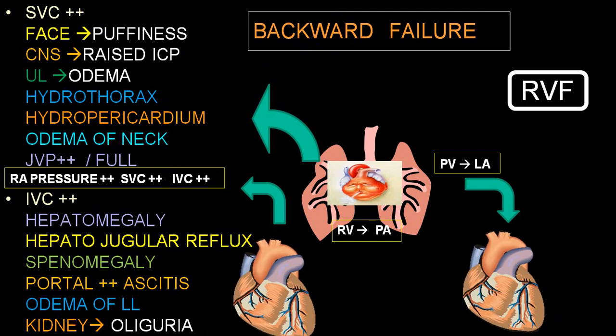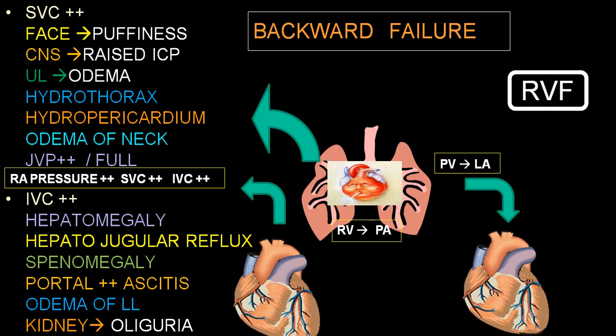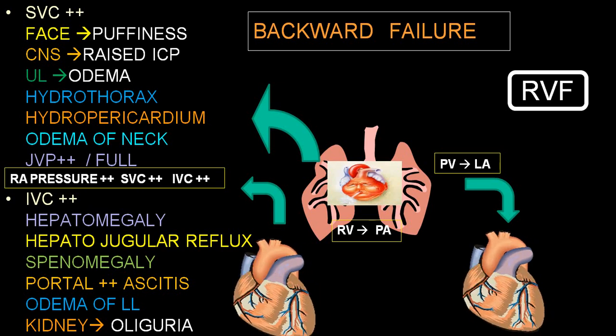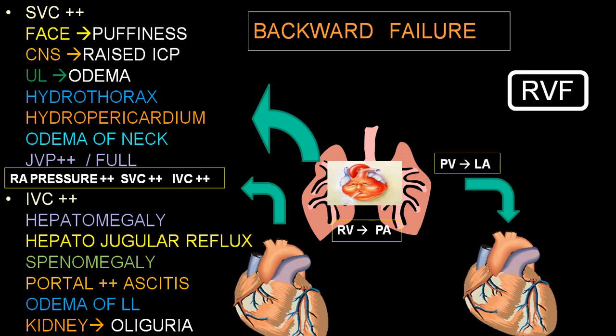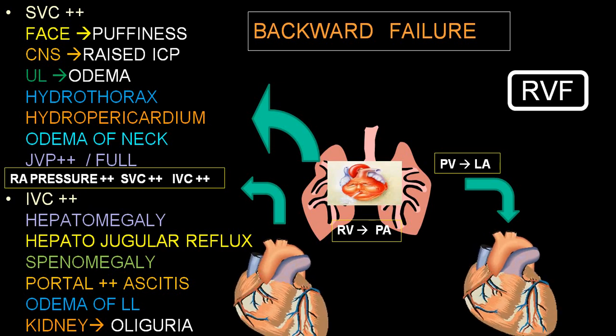Understood well? So this is what will happen in a pure right ventricular failure. See here, nothing has happened to left ventricular function, but at the same time there is no pulmonary edema. That is the characteristic of congestive cardiac failure. In congestive cardiac failure, you will have no pulmonary edema.